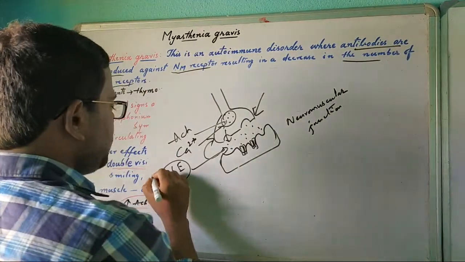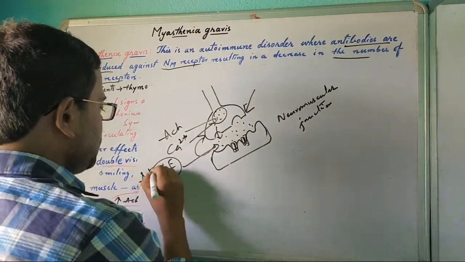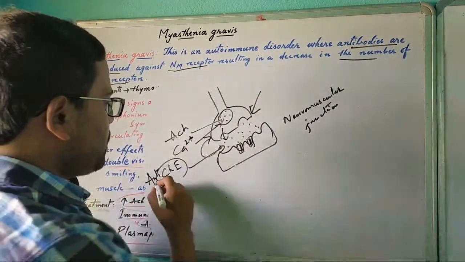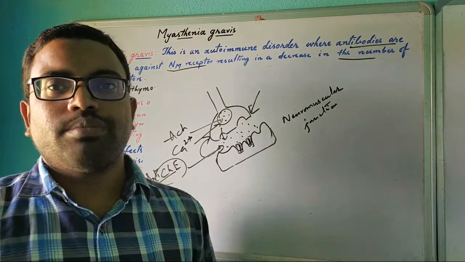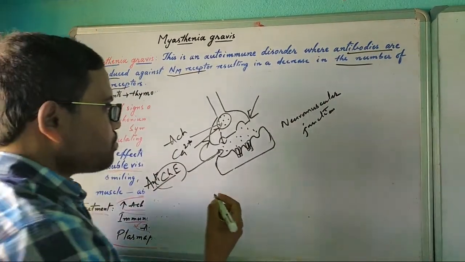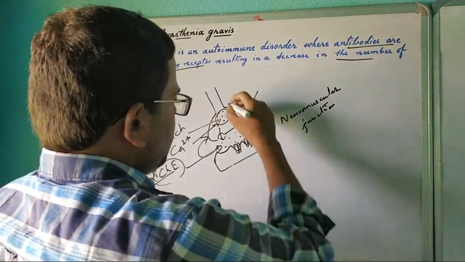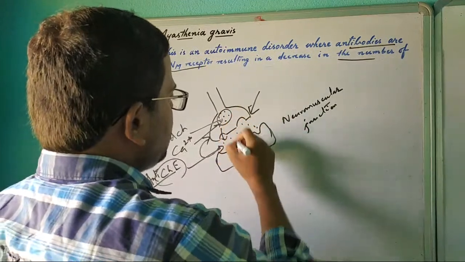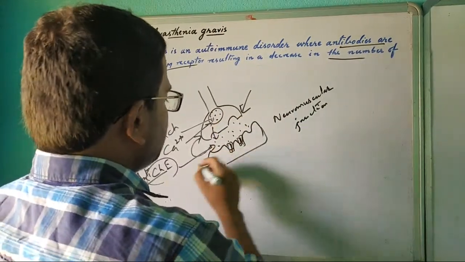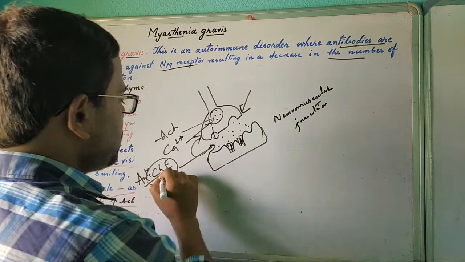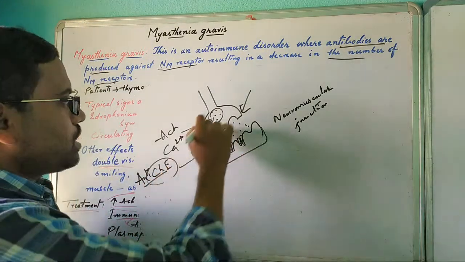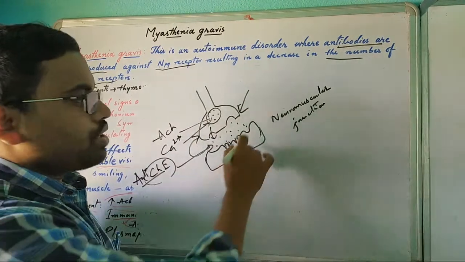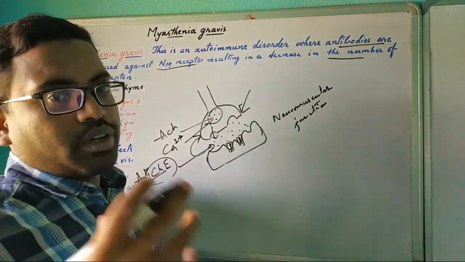So if anticholinesterases are applied, the drugs I already told you about, like neostigmine, the destruction of acetylcholine by cholinesterases will be reduced and contraction will be improved.